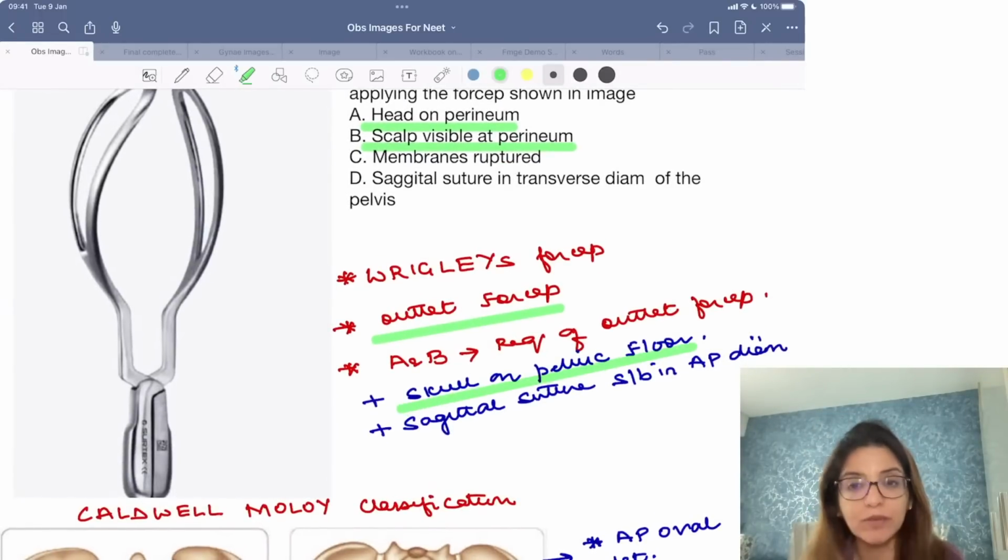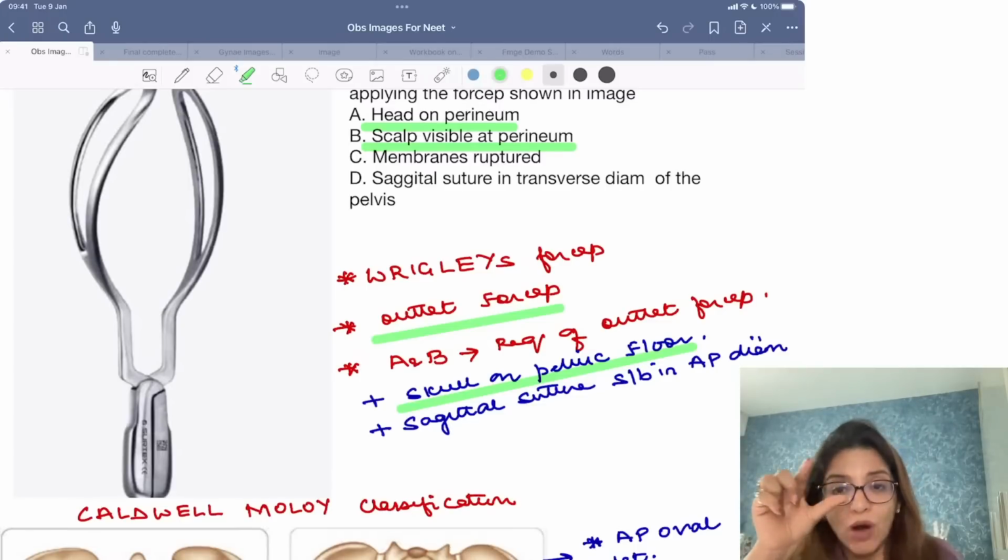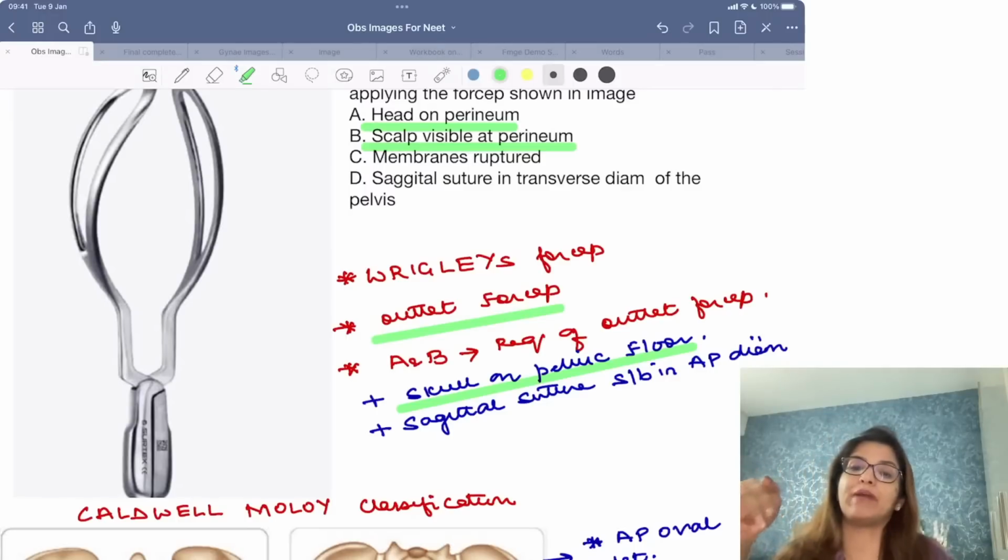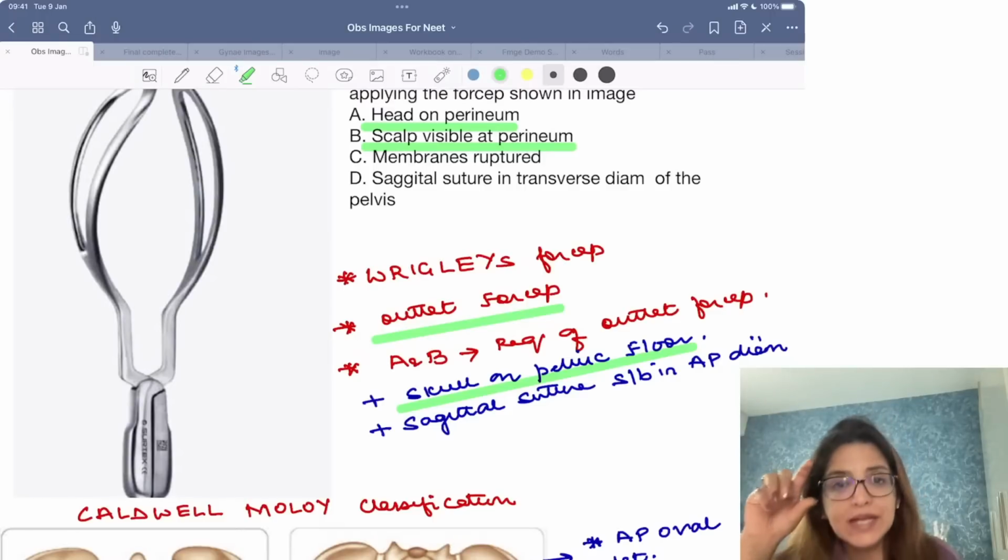Clinically what do we say? Clinically we say that if you can see the baby's hair without separating the labia, that means you have to apply outlet forceps. The criteria say: head should be on the perineum, skull should be visible at the perineum,